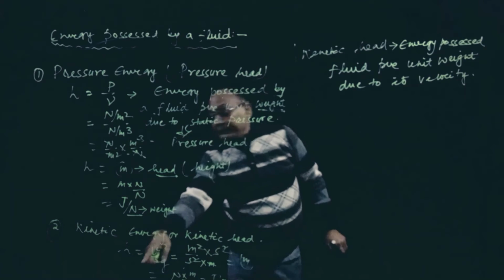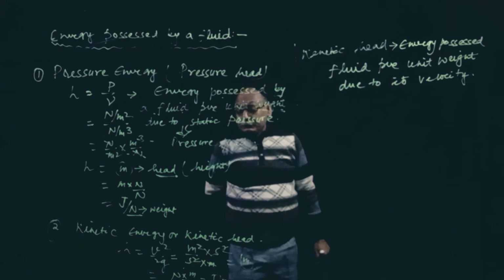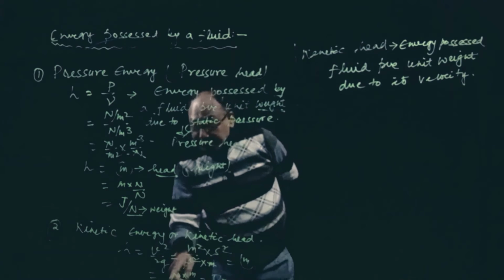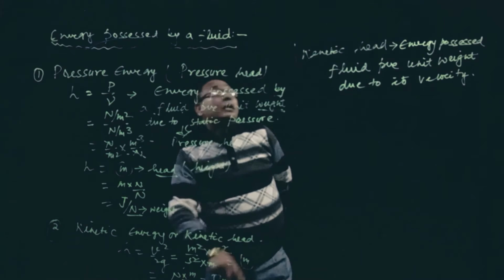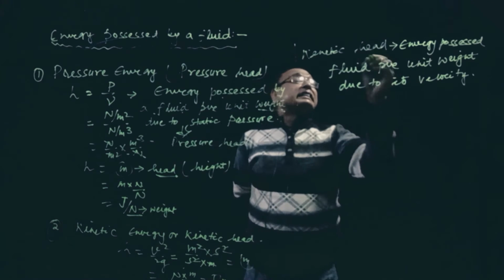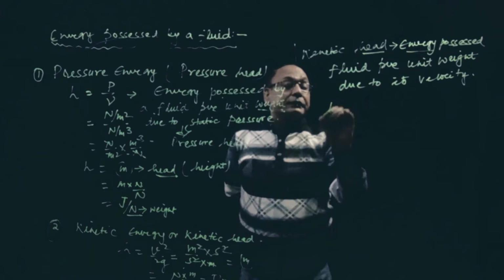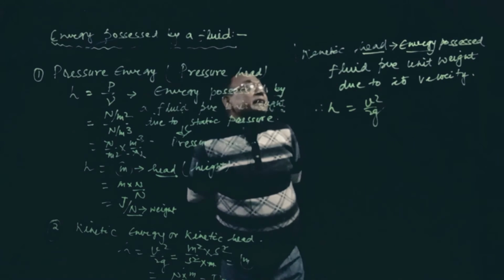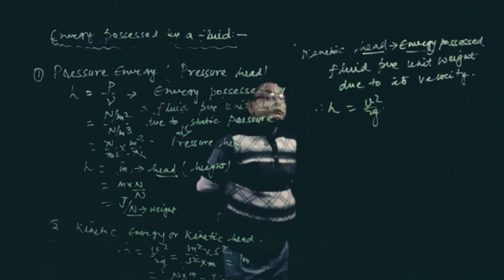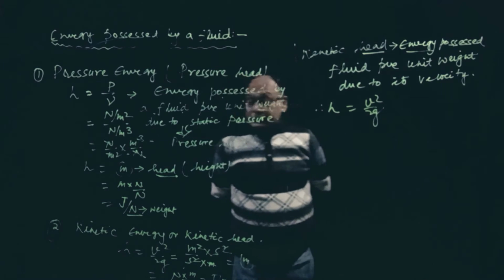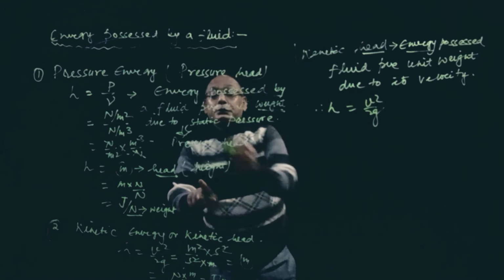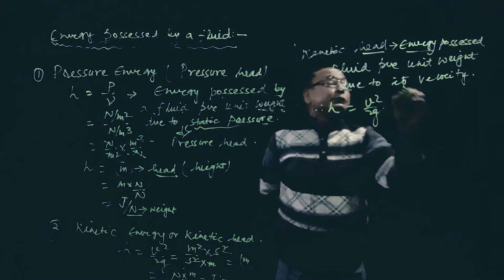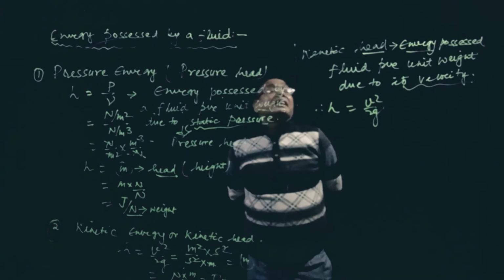I have already shown H is equal to V square by 2G. That may be joule per Newton, or we can call it meter also. So kinetic head or energy both are same. Energy possessed by fluid per unit weight due to static pressure is pressure energy; due to its velocity, kinetic energy or kinetic head.